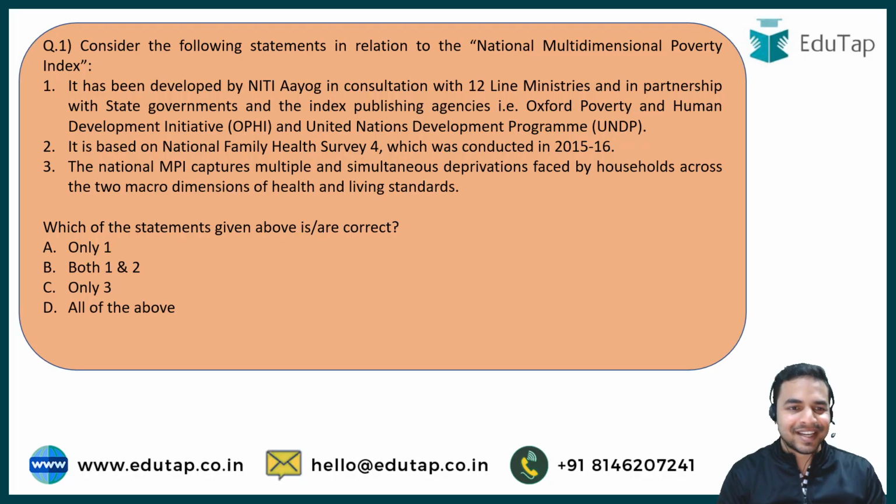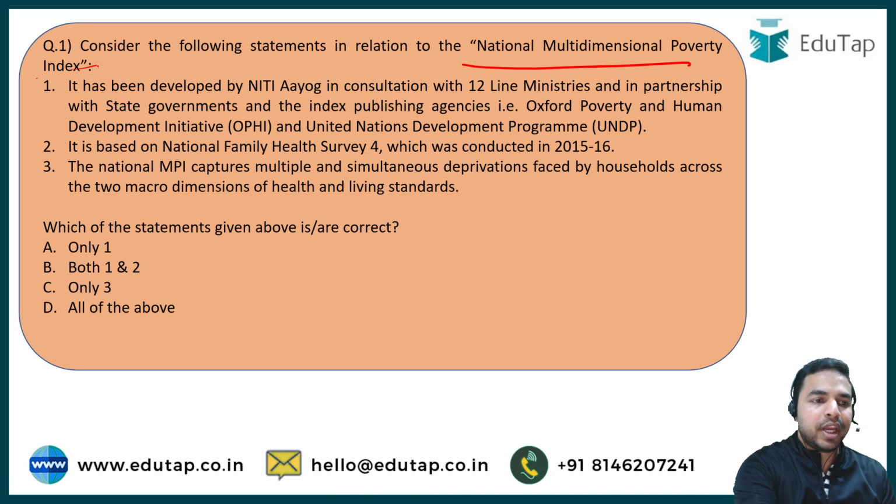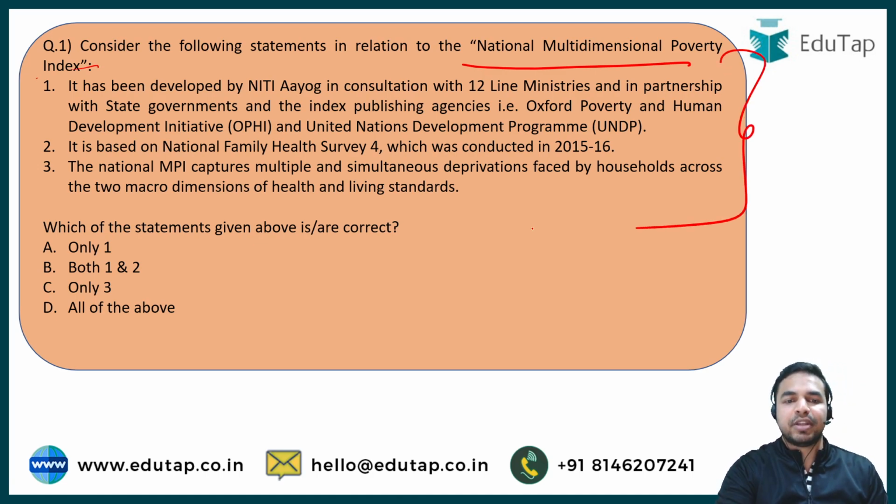Let's get started. So here is the very first question before all of you, and all of you are requested to answer the question in the comment section below. The first question is about the National Multidimensional Poverty Index, and three statements have been mentioned here. You are required to find out the correct statements which have been mentioned above about the National Multidimensional Poverty Index.